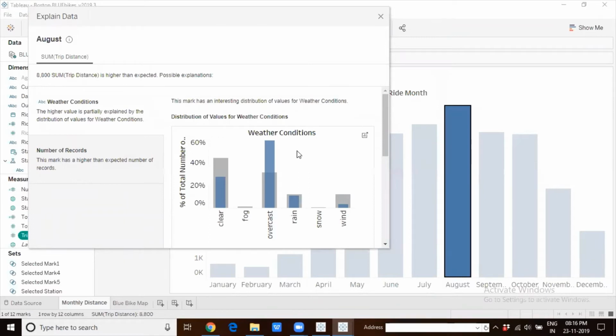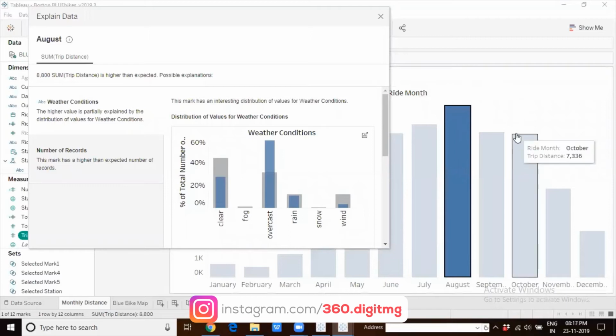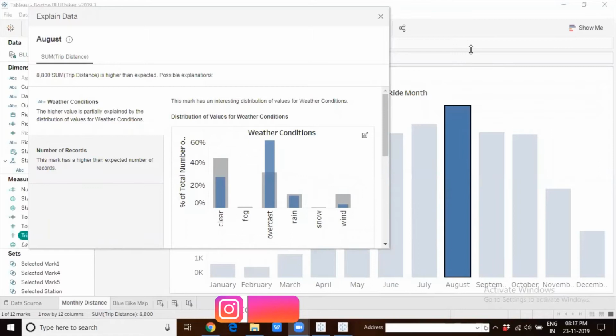And this chart has two colors. It is a simple bar in a bar chart with two colors. There is a blue colored mark and a gray colored mark. Everywhere you can see a blue and gray colored mark. The blue color mark corresponds to the data point that you have selected on that chart, which you're further trying to explore or analyze. And the gray color mark corresponds to the data pertaining to all the other remaining data points.